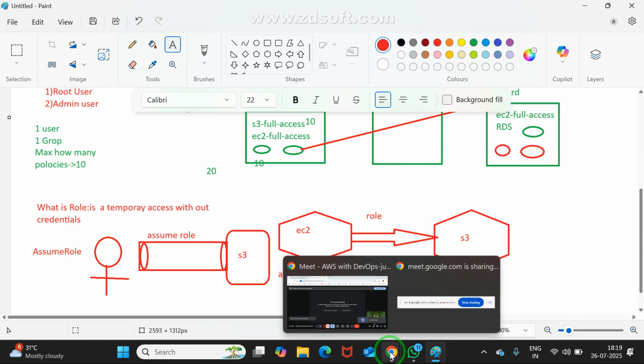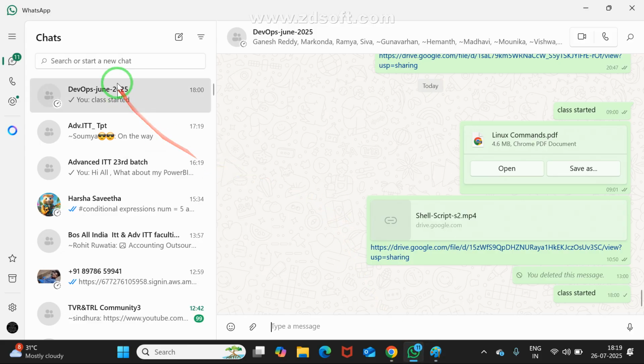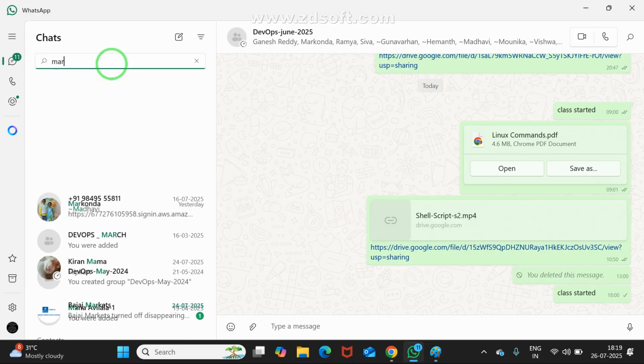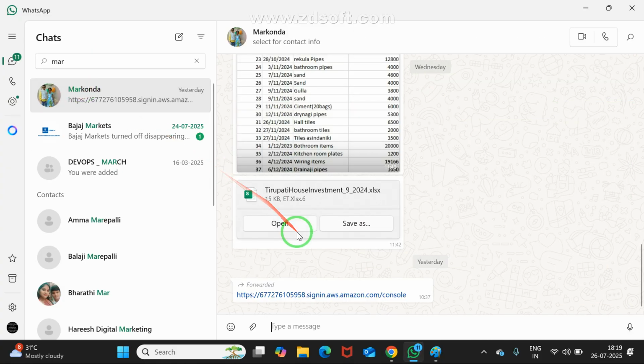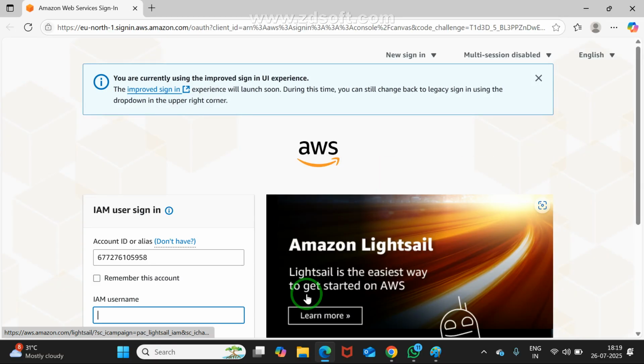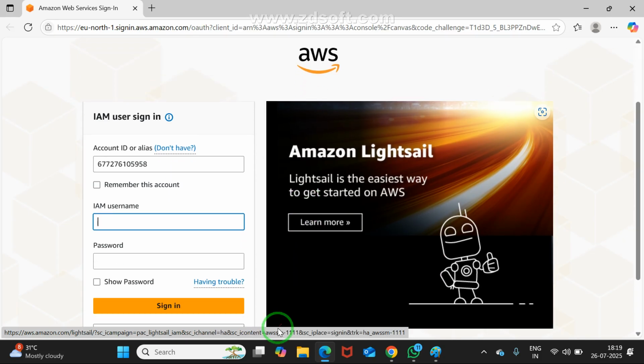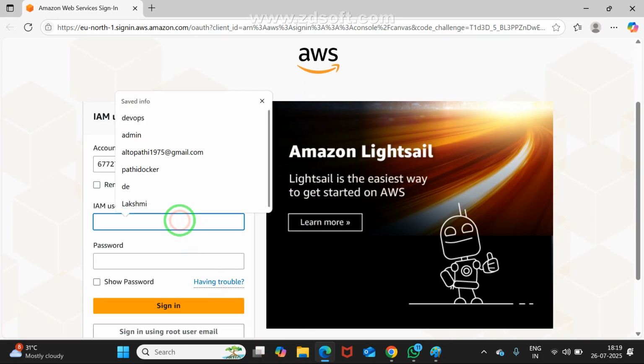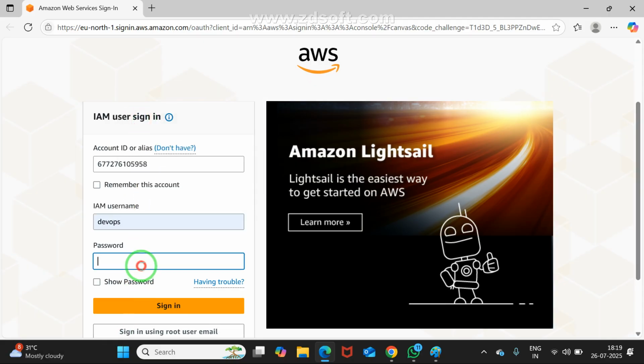I'm entering into the AWS account. There you may know how to enter. Click here. This is my root account URL. There I may give access to you also. Maybe everybody is sitting in front of your computer only, right? You may respond. I may provide user access. There you may go with DevApps. This is my user, maybe root user. There I'm going in with my password.